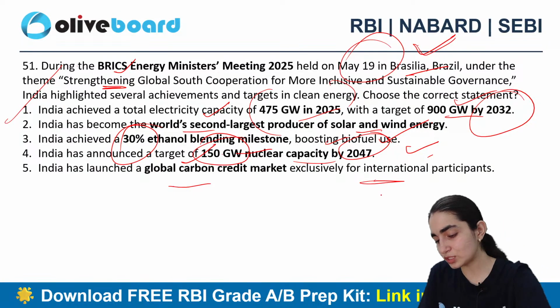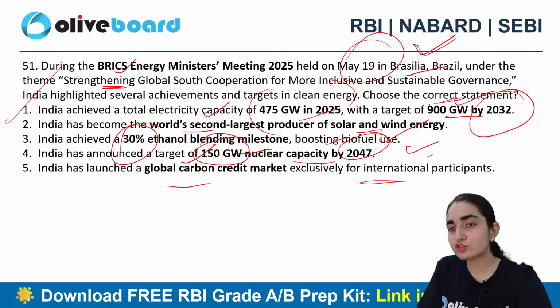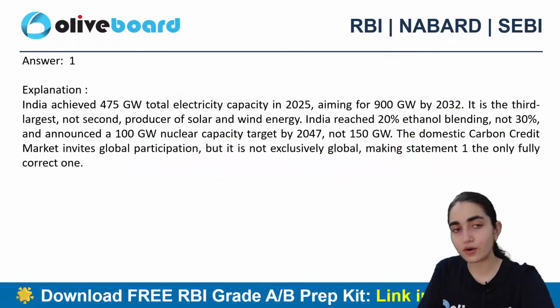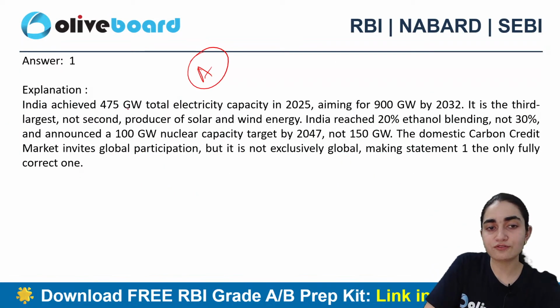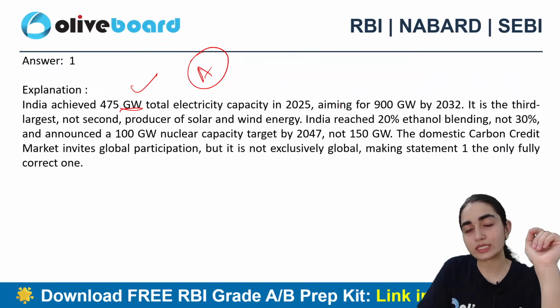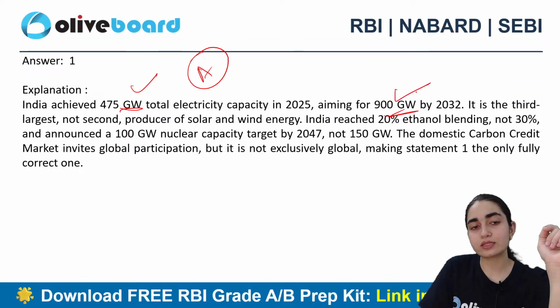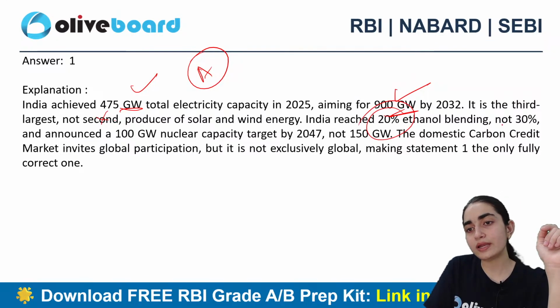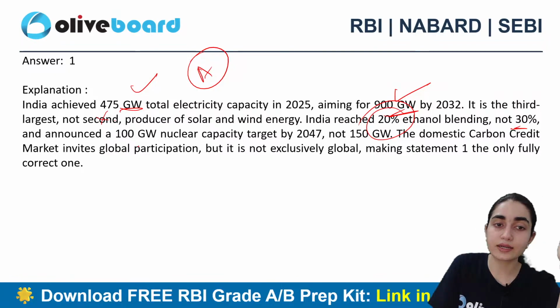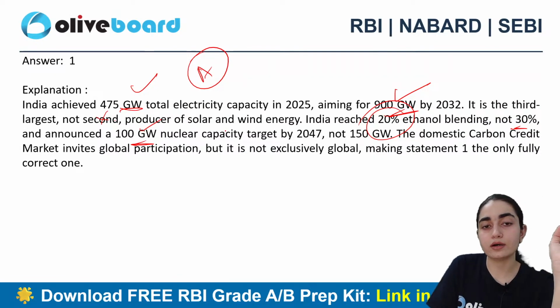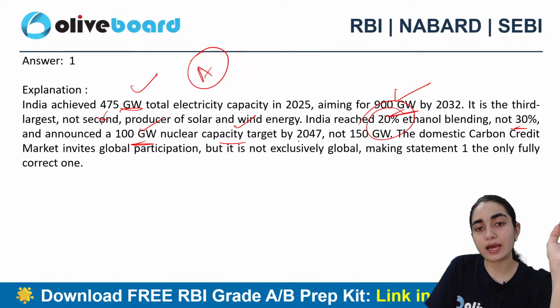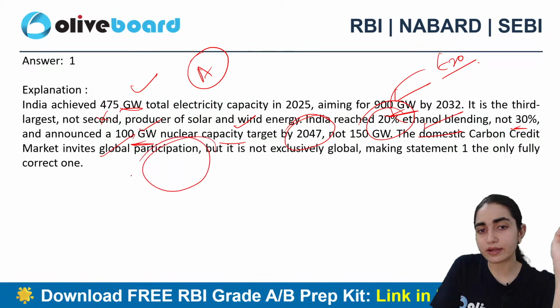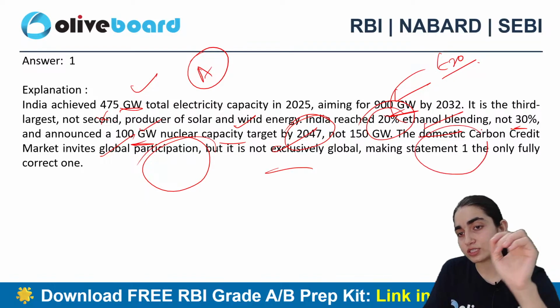Okay, Shivam says C. Anyone else who wants to answer this question? You people have to tell me which one is the correct answer here. Anyone else? Alright, so A is the correct answer. India has achieved 475 gigawatt total electricity capacity in 2025, aiming for this target. It's the third largest and not the second largest here. And India has reached 20% ethanol blending, not 30%, and announced a 100 gigawatt nuclear capacity target by 2047. That is the reason we call it E20, right? Okay, so the domestic carbon credit market invites global participation, but it is not exclusively global, making the first statement only correct, right?